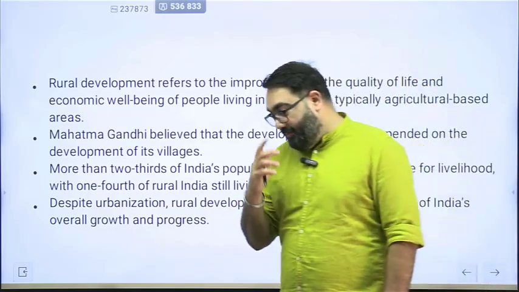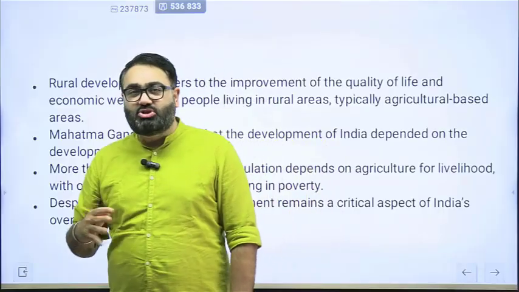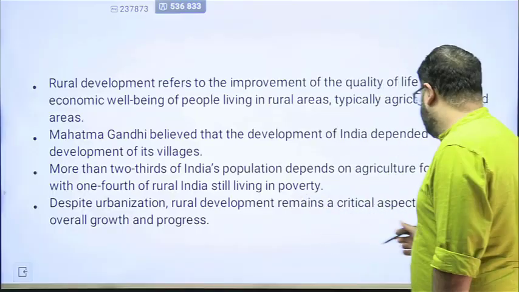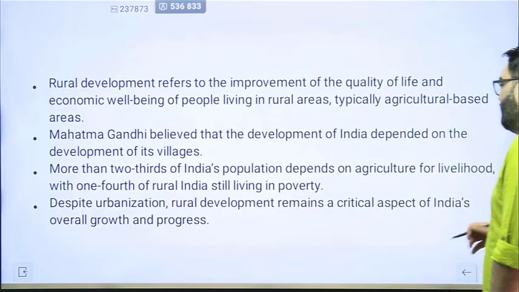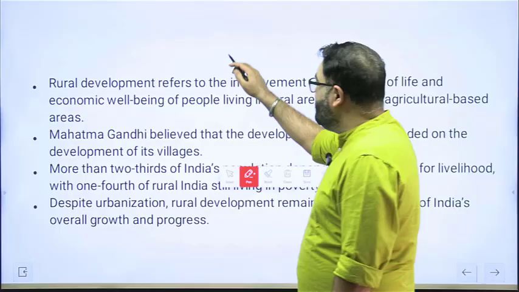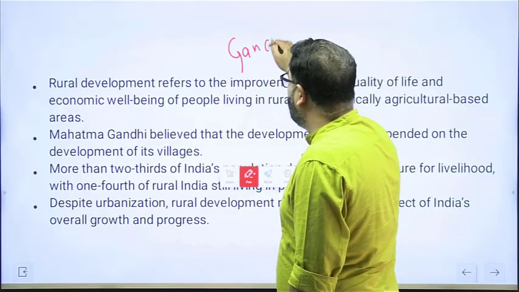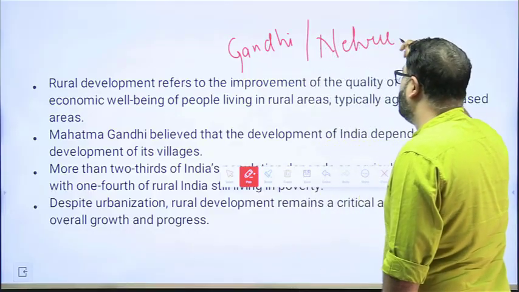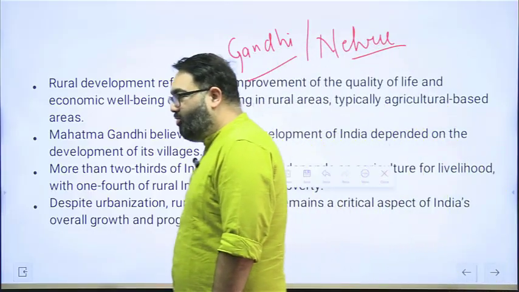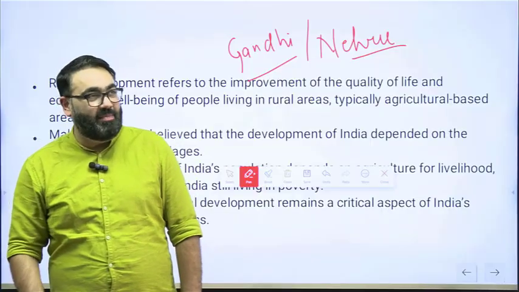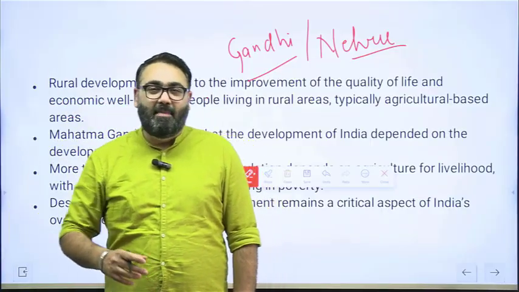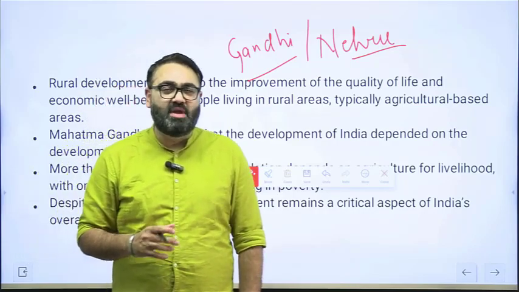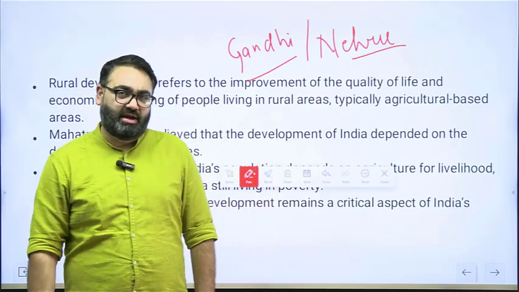When India became independent, there were two major schools of thought about what kind of development path we should take. If you read about after India's independence, there was a plan that Mahatma Gandhi had supported, and there was a version of development that Nehru had supported. Although Nehru was a well-known follower of Gandhi, in terms of the path that India should take for its development after independence, both had very contrasting ideas.